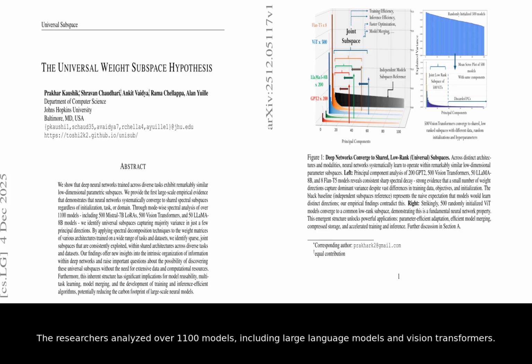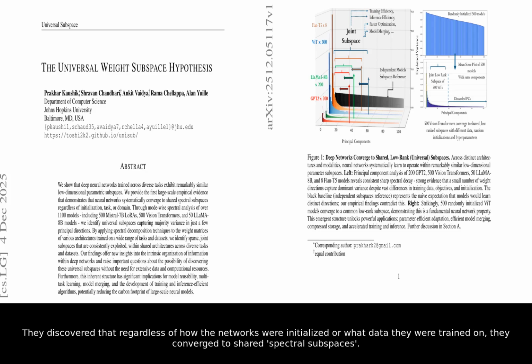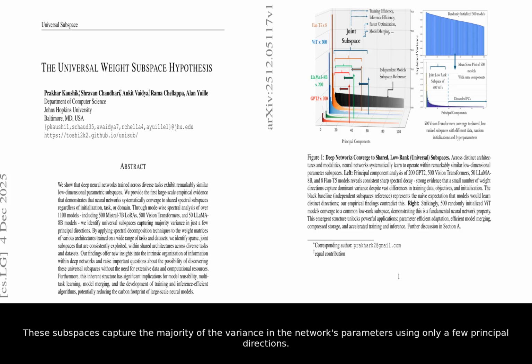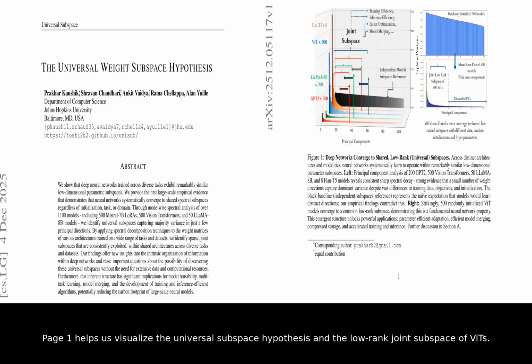The researchers analyzed over 1,100 models, including large language models and vision transformers. They discovered that regardless of how the networks were initialized or what data they were trained on, they converged to shared spectral subspaces. These subspaces capture the majority of the variance in the network's parameters using only a few principal directions. Page 1 helps us visualize the Universal Subspace Hypothesis and the low-rank joint subspace of weights.